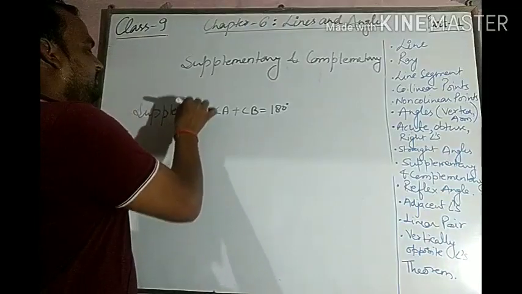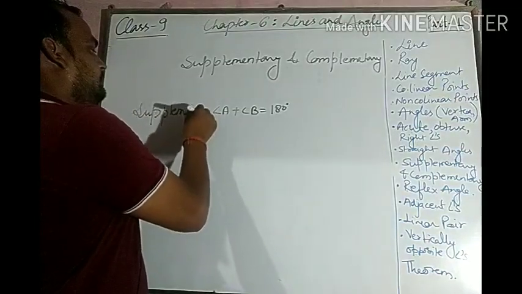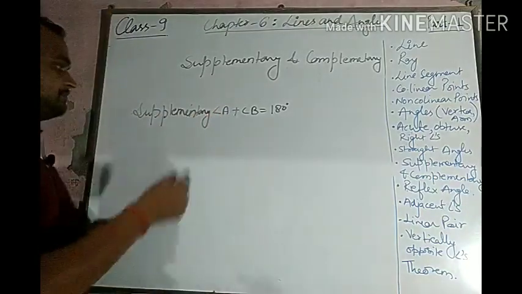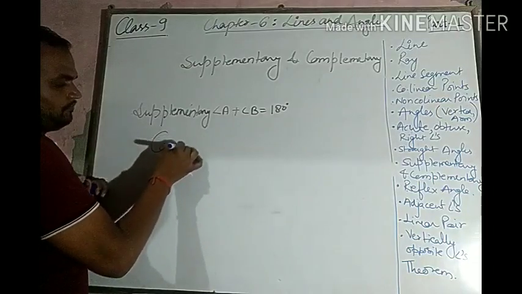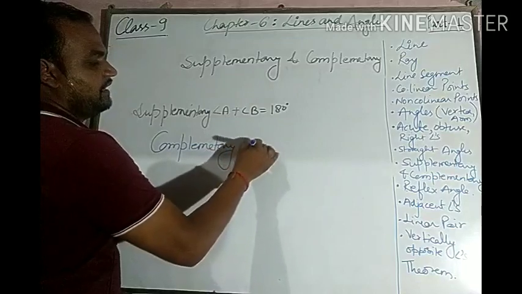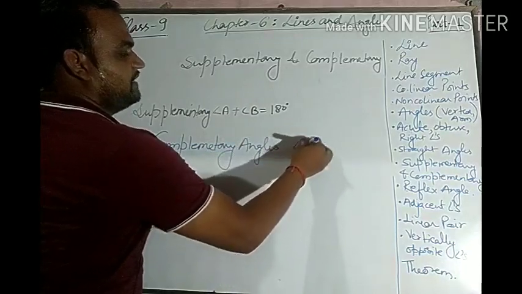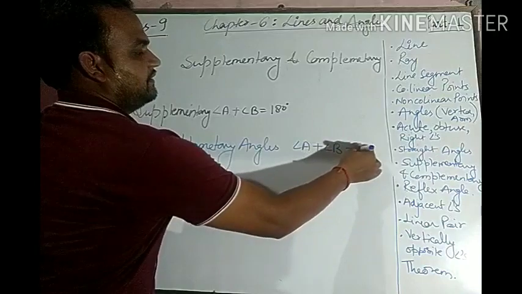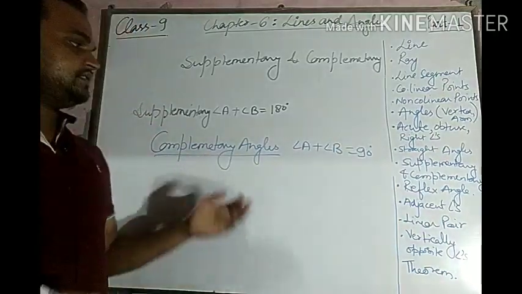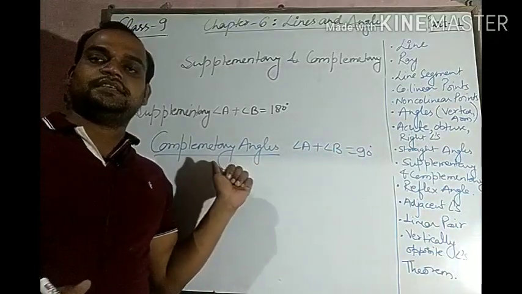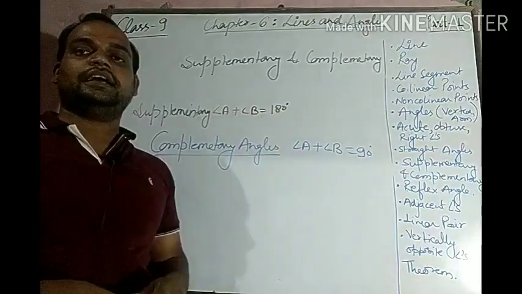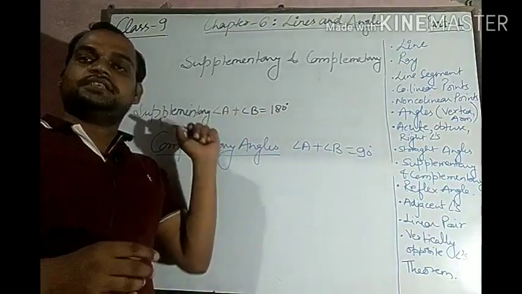these are supplementary and complementary angles are those angles of which the sum is 90 degrees. So complementary angles, the pair of angles which have the sum 90 degrees, are known as complementary to each other, and the pair of angles which have the sum 180 degrees are said to be supplementary to each other.